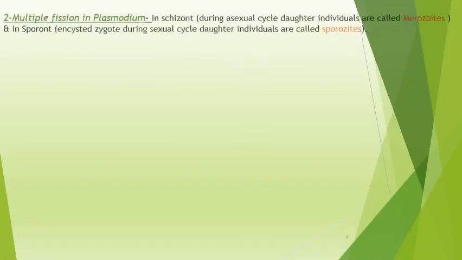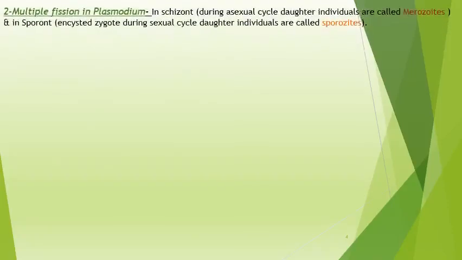So in this slide, we will continue with the other category of fission, that is multiple fission. The term multiple fission indicates the formation of new individuals in many small fragments. It occurs in amoeba, plasmodium, monocystis, and nearly all protozoans. The most common one, which is related to your syllabus, is plasmodium. In plasmodium, first of all, I hope you know about the plasmodium.